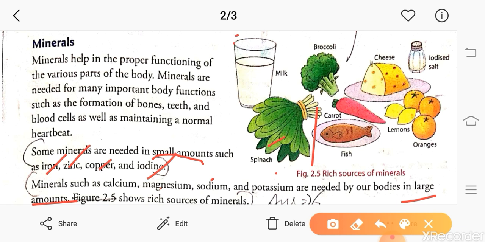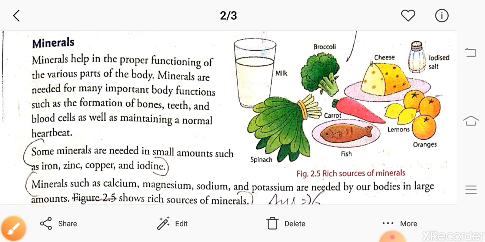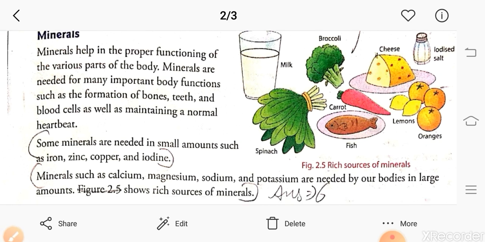Here you can see what the sources of minerals are. Milk is the best source of calcium. Spinach is a source of iron. Cheese is also a source. Iodized salt is rich in iodine. So these are some of the sources of the minerals.